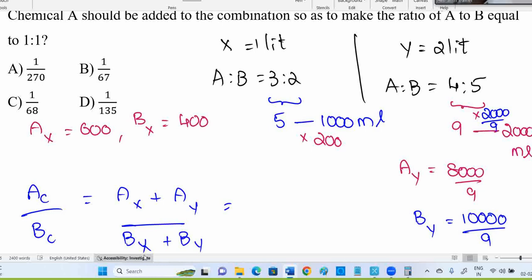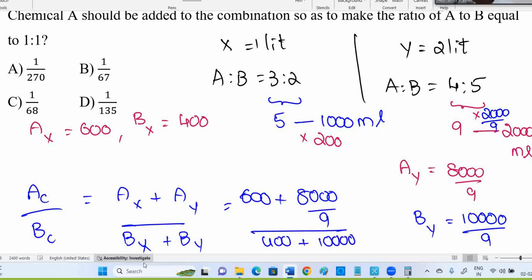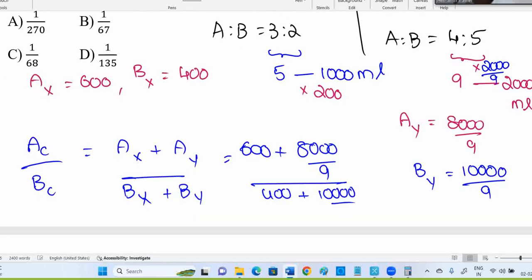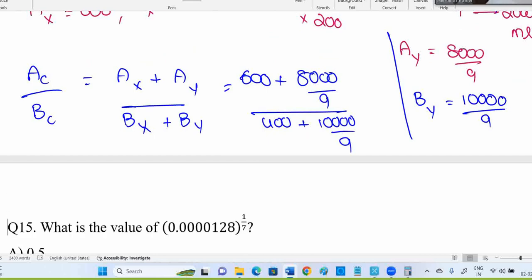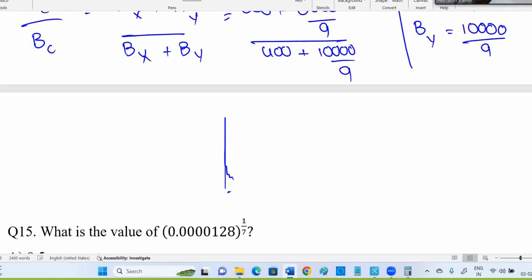So that's what A in C is: nothing but X and Y's A adding. B in C is nothing but B in X and B in Y. What is A in X? 600 plus 8000 divided by 9. Here B in X is 400 plus 10,000 divided by 9. This is not 1:1. We need to convert this into 1:1. Now 600 into 9, 5400. 5400 plus 8000 means 13,400 is the numerator, divided by 9 also.